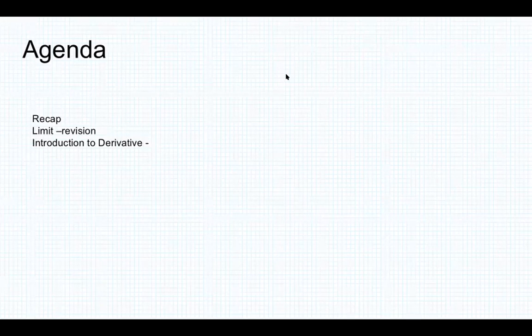Okay. So the plan is that in today's session, we are going to focus on derivative, especially the introduction. And in the third session, we are going to focus on introduction to integration. And then in the fourth session, we will do some advanced derivative and integration. We will also be working on some applications and optimization problems. And on this last one, we might be doing some project altogether. Okay, so let's get started.